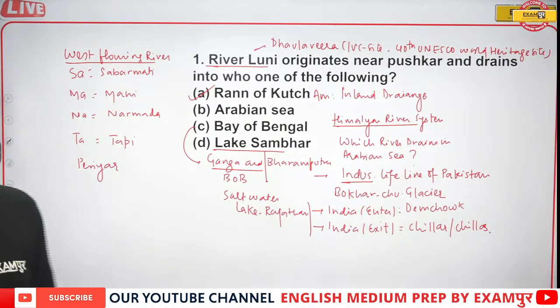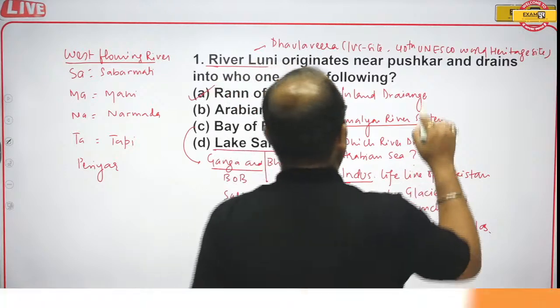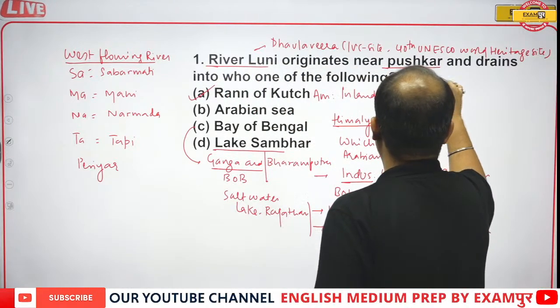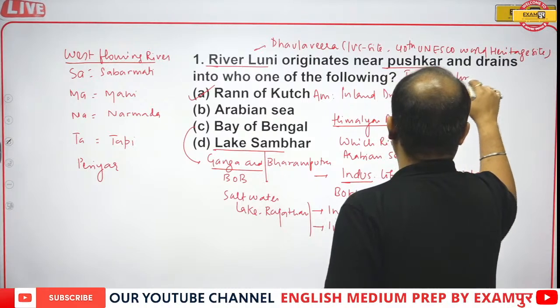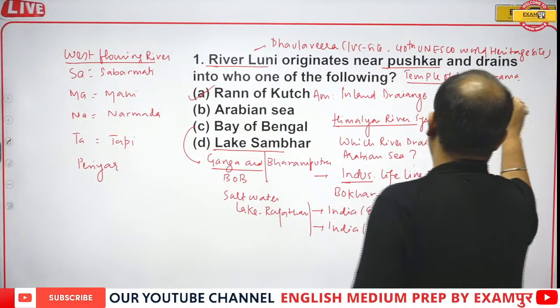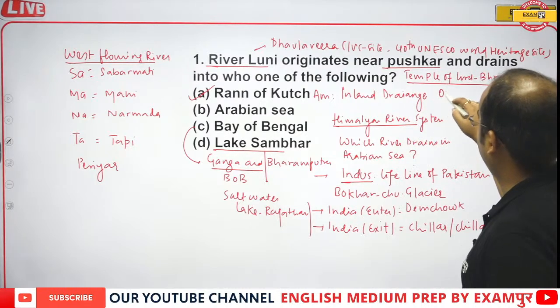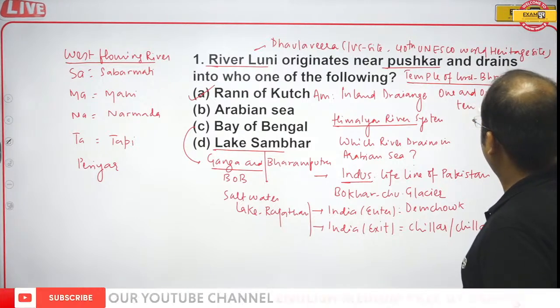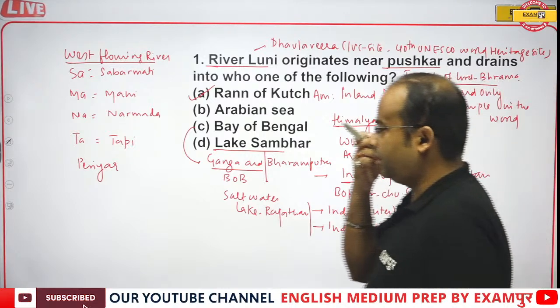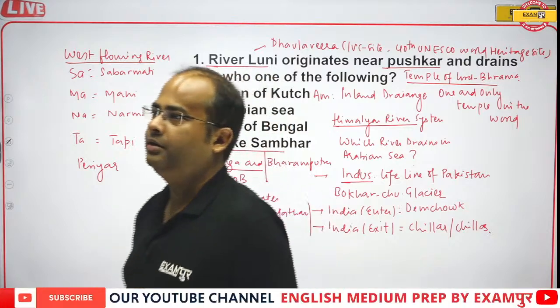And guys, in Pushkar, you will find only the Brahma temple, the temple of Lord Brahma. And this is the one and only temple of Lord Brahma in the world, that is located in Pushkar.